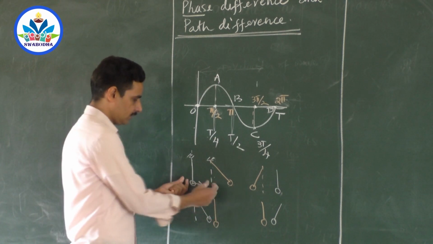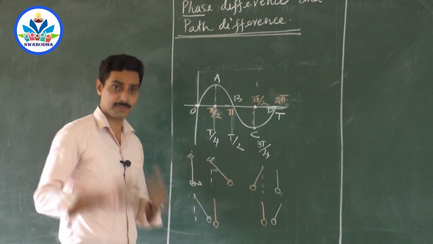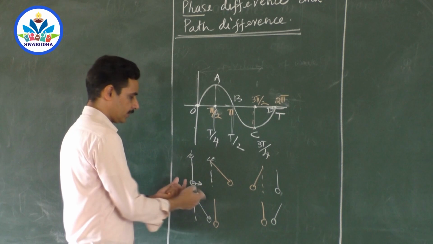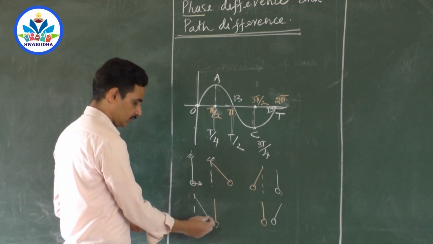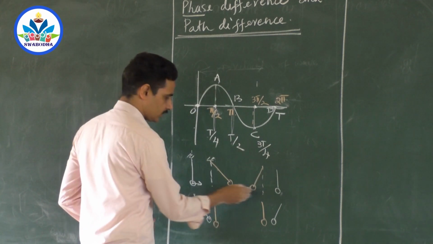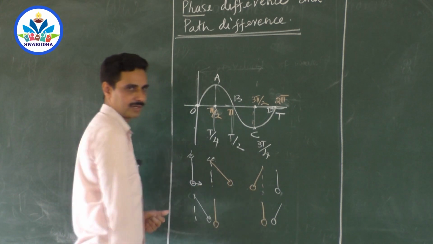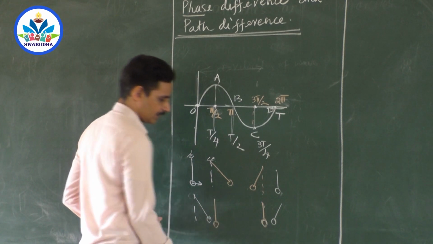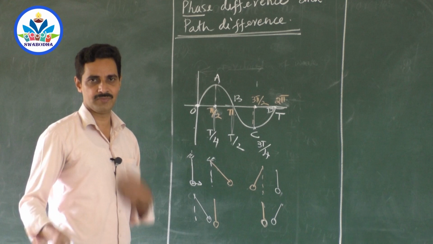So this is 0, this is 90 degree. 90 degree not in the sense that I am saying this angle. It's not. I am explaining the phase of the wave. It is not this angle. So your mother has completed education and mother will come to the retired life and then you will complete the education when the mother is in the retired life. And when mother goes to the social service phase, you will complete your retired life. So when the mother comes back to the original condition, you will go to the other one. So there is always a 90 degree phase difference.